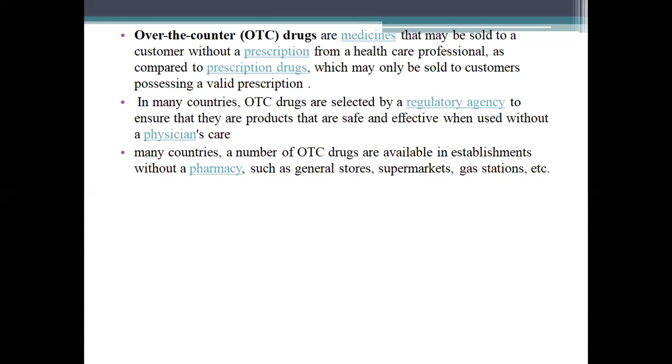In many countries, over-the-counter drugs are selected by a regulatory agency to ensure that they are safe and effective when used without a physician's care. In many countries, a number of OTC drugs are available in establishments without a pharmacy, such as general stores, supermarkets, and gas stations.